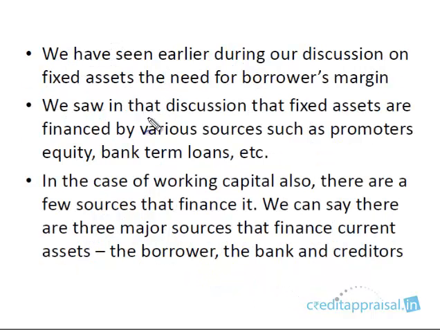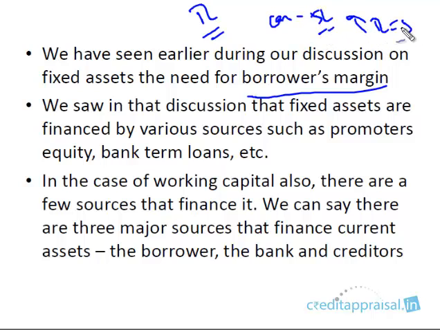In our discussion on the chapter of term loan appraisal, we discussed the need for borrower's margin. We always said that banks will not finance the entire credit requirement. Say for example, there is a car of 5 lakhs to be purchased. The bank will not sanction the entire term loan of 5 lakhs. This is something which the bank does not do.